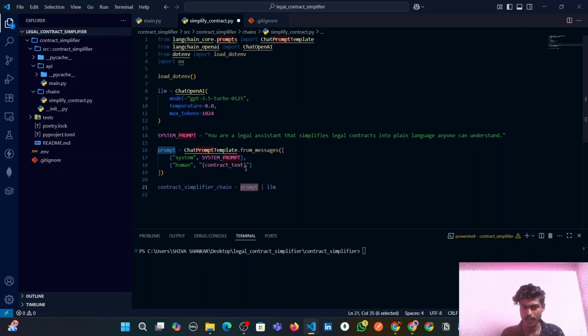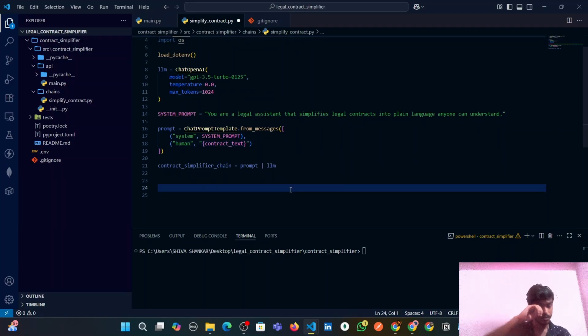So ultimately the whole prompt becomes this line followed by the contract text, and that prompt will be given to the LLM. Now this LLM will take that prompt and give us a response, and that response will have the plain English version of the contract text which you have passed.